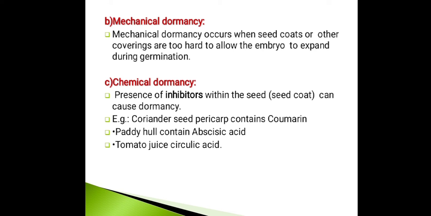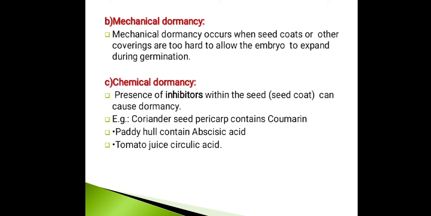Then chemical dormancy. So that is mechanical dormancy. Mechanical dormancy occurs when seed coat or other coverings are too hard to allow the embryo to expand during germination. Now chemical dormancy. The presence of inhibitors within the seed or seed coat can cause dormancy. For example, coriander seed pericarp contains coumarin, paddy hull contains abscisic acid, and tomato juice contains salicylic acid.